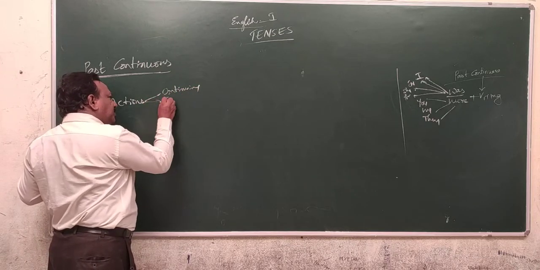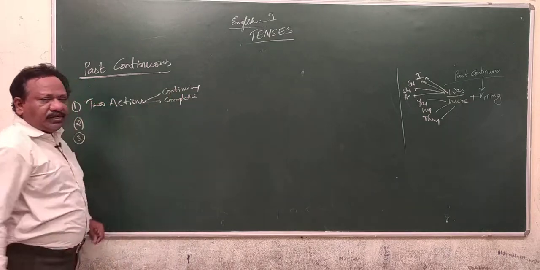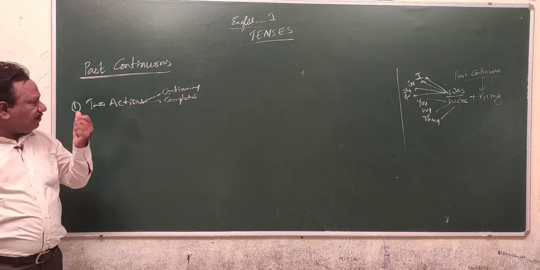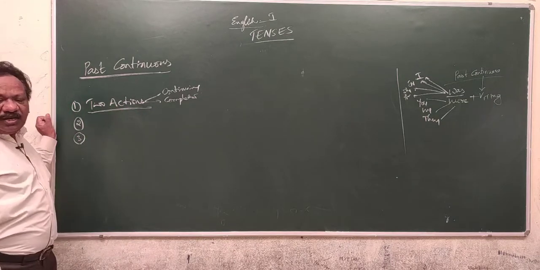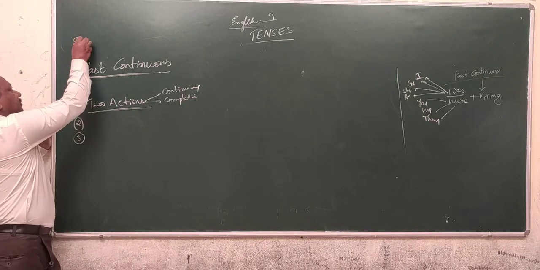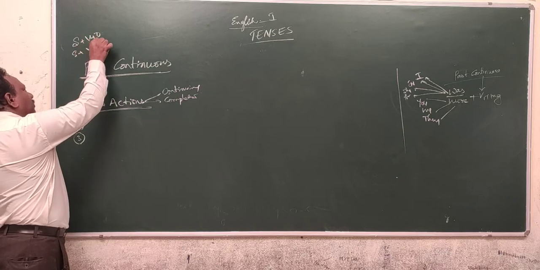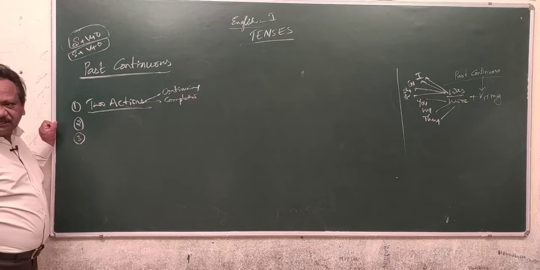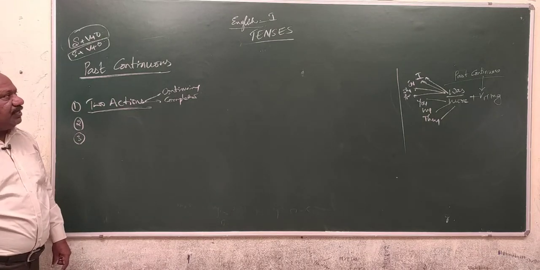Another action must be the completed one. And generally, when two actions are there, means generally one subject, one verb, one object. This will be one sentence, this will be another sentence. One might be in the continuing process, another might be the completed one.